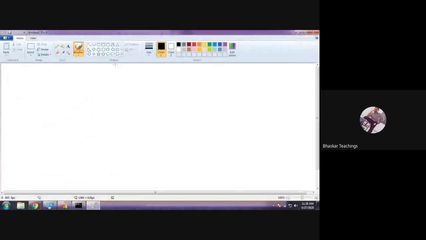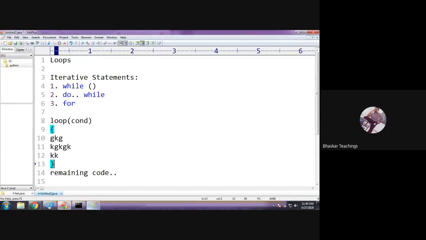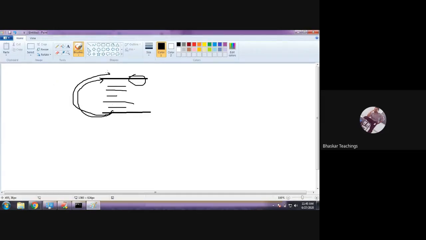Okay, if you don't understand, actually it is easy. Suppose this is okay, not this. Some loop, we have statements. So what is going to happen here? There is a condition. When the condition is true, it will enter into the body, execute the statements, and after reaching the end of the loop, it will go back to the condition again. So we call this a loop, repetitive tasks. It is not going to come down, it is not going to come out of the body. It will move back to the condition again, and it checks the condition once again. And this process is repeated until the condition is false.